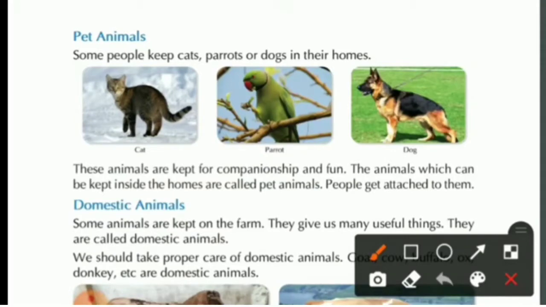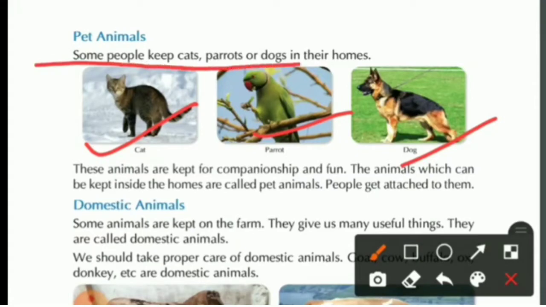First is the pet animal. Some people keep cats, parrots or dogs in their homes. These animals are kept for companionship and fun. You can see a cat, parrot and dog. These are the pet animals. The animals which can be kept inside the homes are called pet animals.